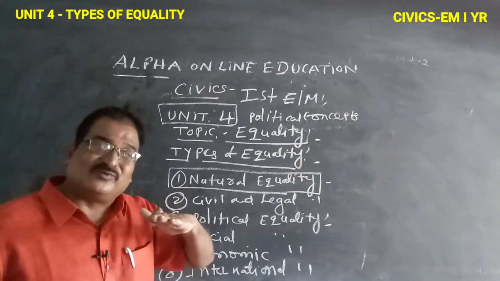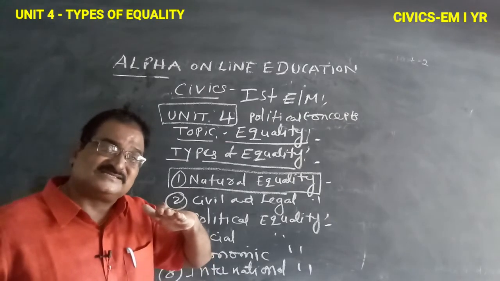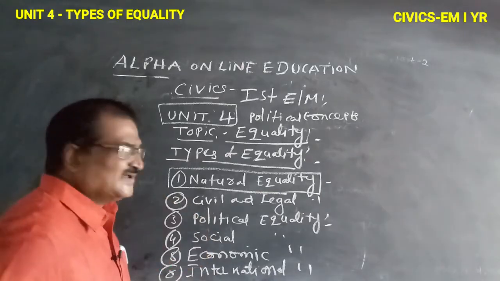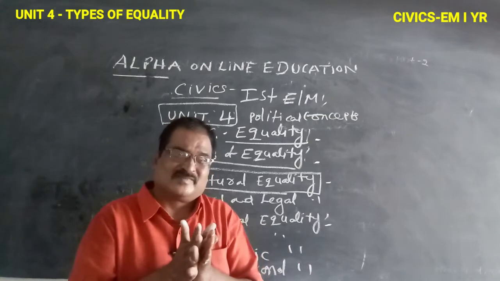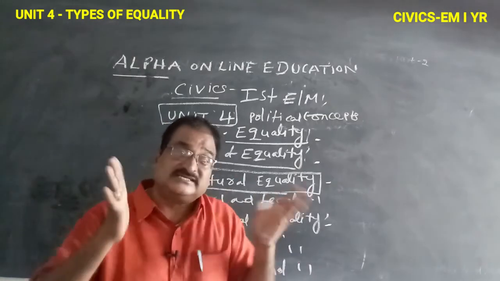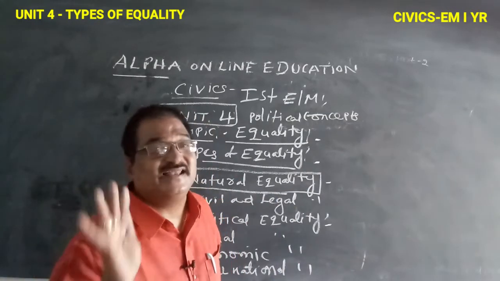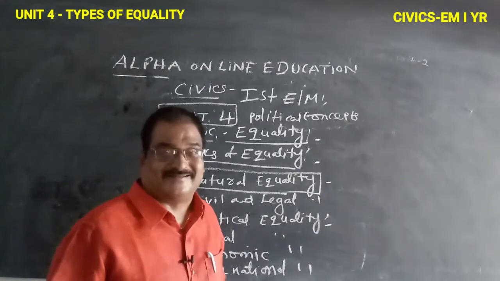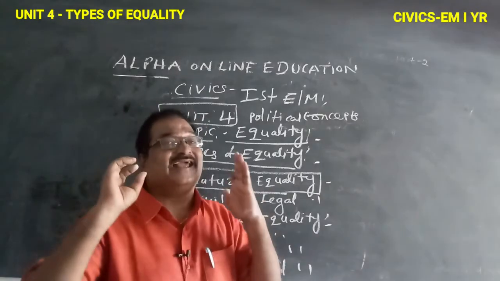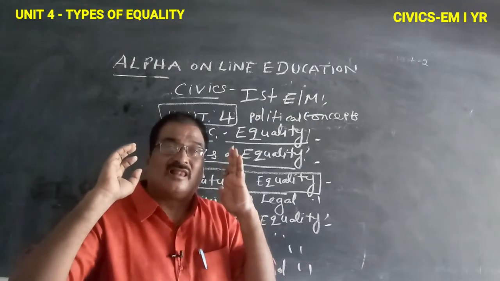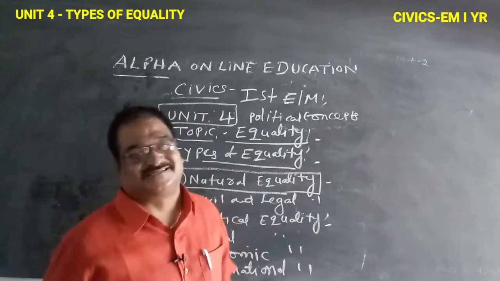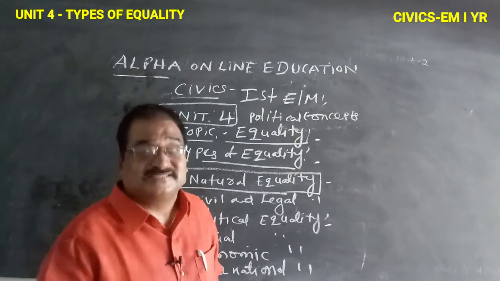According to some politicians, all men are in an equal position, so variation is not important here. Nature builds all people.